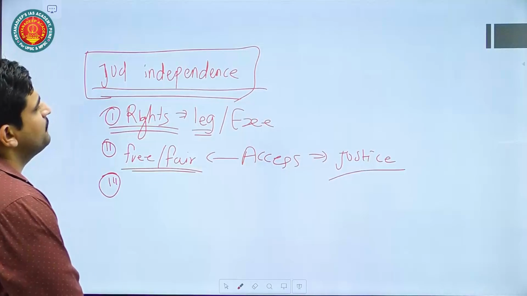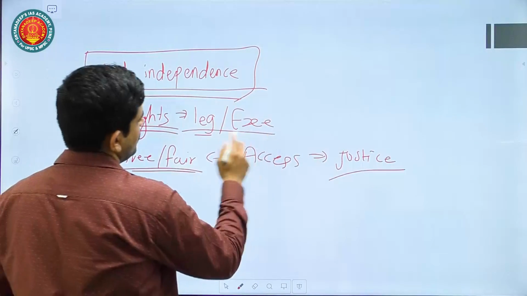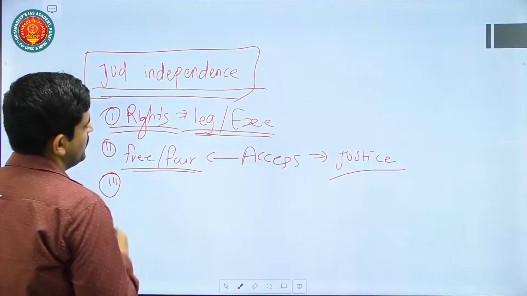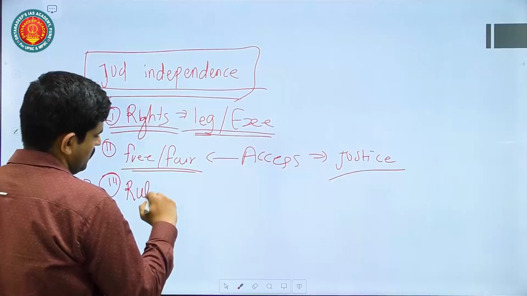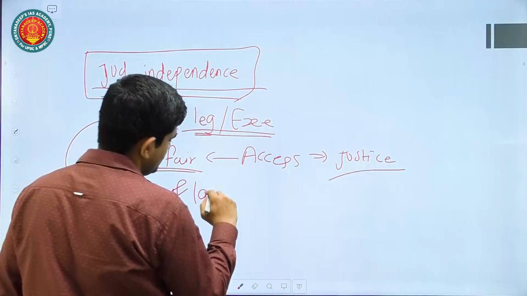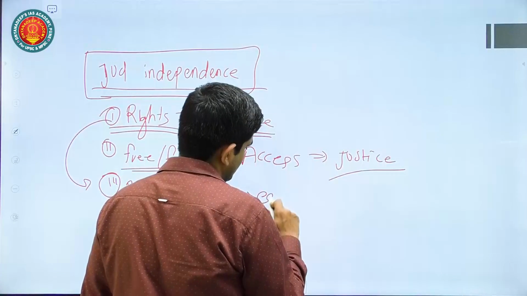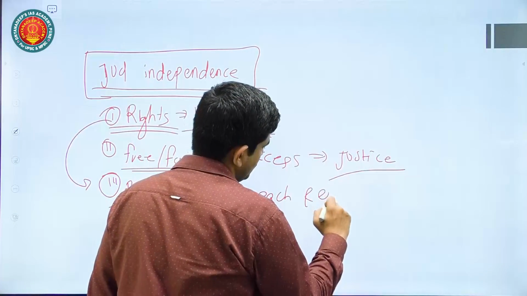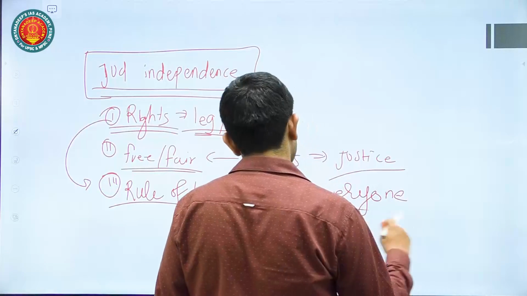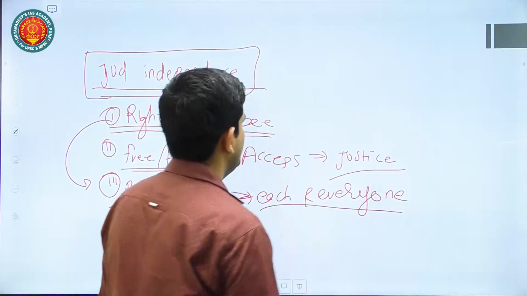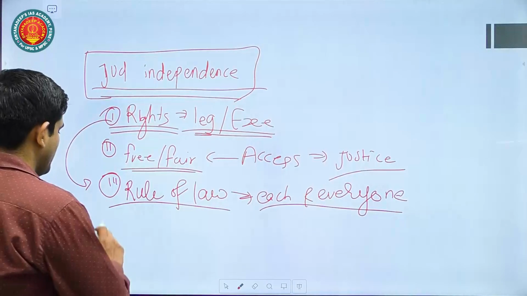Also, judicial independence will ensure not only rights for these people, but also the rule of law. Now here, what is the meaning of rule of law? Law will be equal for each and every one. Law will not be discriminatory towards any political party or any VIP persons. Law will be equal for anyone.